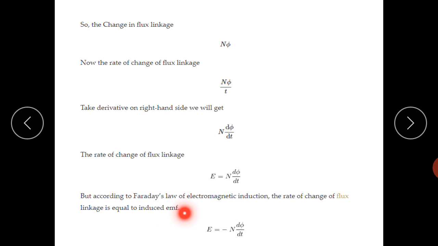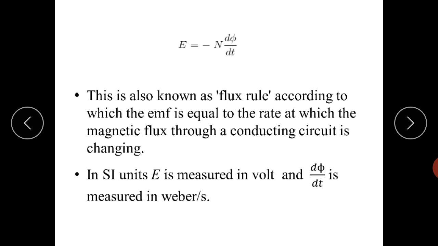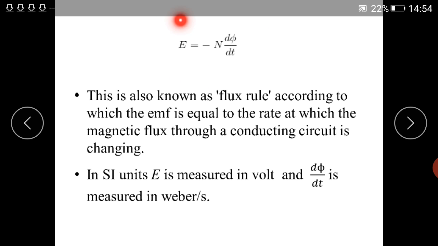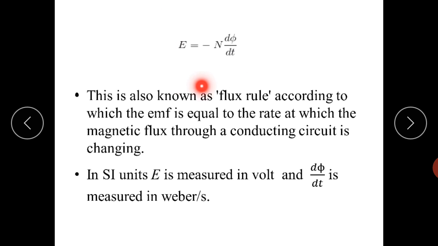So according to Faraday's laws of electromagnetic induction, the induced EMF, that is E, is equal to minus N d phi by dt, and this is called the flux rule. According to it, the EMF is equal to the rate at which the magnetic flux through the conducting circuit is changing. E is induced EMF, N is number of turns, and phi is the flux linkage with the coil. The unit for E is volt, EMF is measured in volt, and d phi by dt is measured in Weber per second.